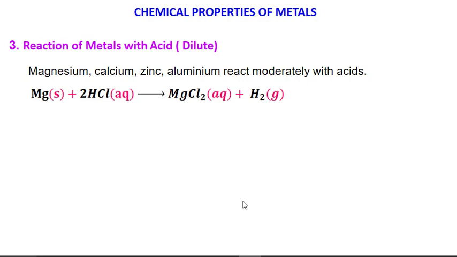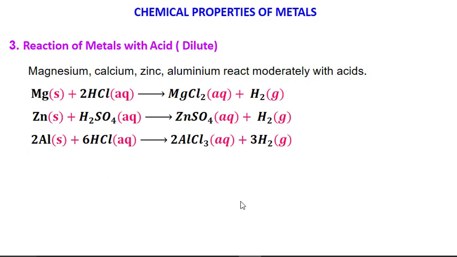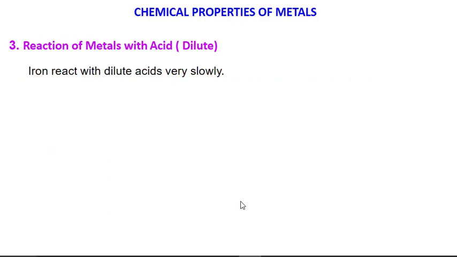When magnesium reacts with HCl, it gives magnesium chloride plus hydrogen. Zinc, when it reacts with H2SO4, gives ZnSO4 plus H2. You can write the reaction with HCl also, so you will get ZnCl2. When aluminum reacts with HCl, we get AlCl3 plus H2, etc.